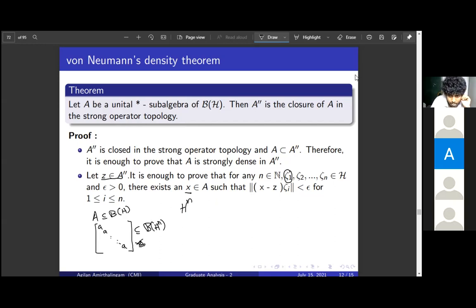Sorry, not this. So what we do is we use this thing we proved for n equals 1, and we choose these n elements zeta 1 to zeta n. We take this tuple zeta 1 up to zeta n, right? And then apply n equals 1 for that tuple. So we will end up with this. It will be clear when we look at it. So this is the idea.